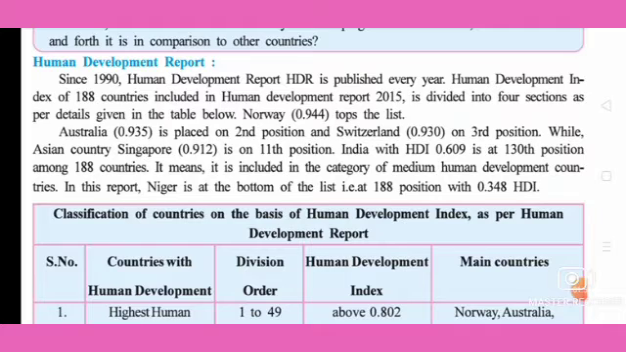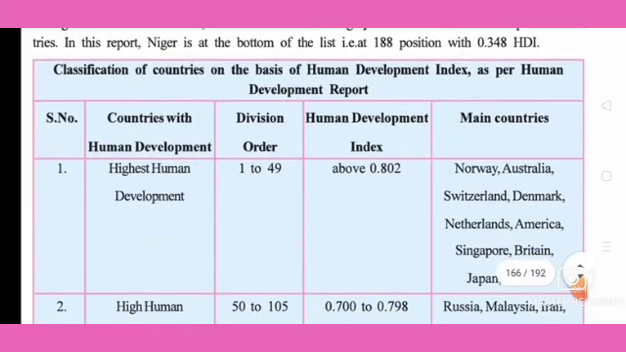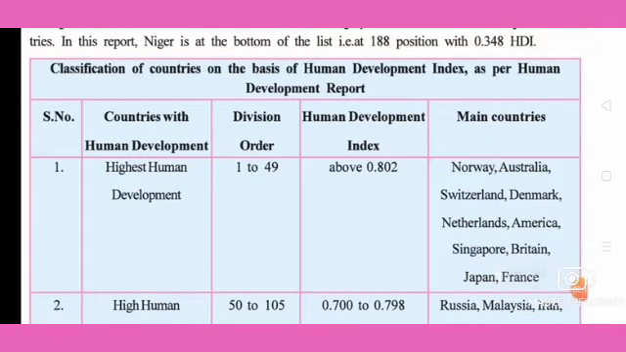In this report, Niger is at the bottom of the list, and Norway is the top. Niger is at the 188th position with 0.348 HDI. So in the Human Development Index, at the bottom level is Niger and at the top level is Norway. So in the table we can see the classification of countries on the basis of Human Development Index as per Human Development Report.